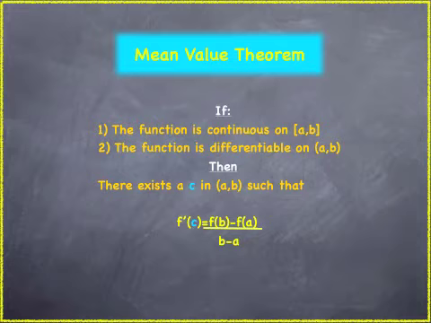Now, if you look closely at this particular theorem, the left side of our equation represents an instantaneous rate of change, which is what the first derivative is, and the right side represents an average rate of change. The average rate of change is also basically the slope, or the delta y over delta x. They're all basically the same thing. And I want you to keep that in mind as we move forward.